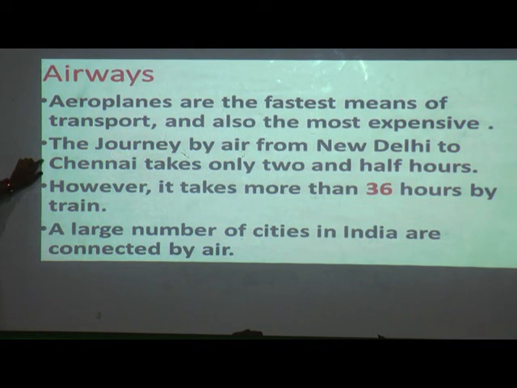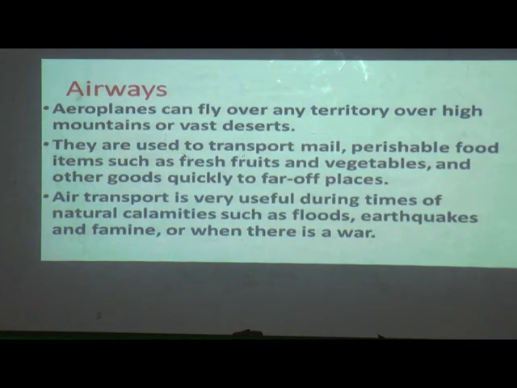It is a very costly ticket. A large number of cities in India are connected by air.